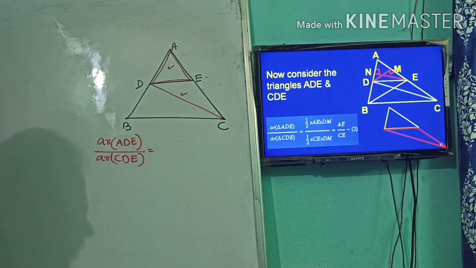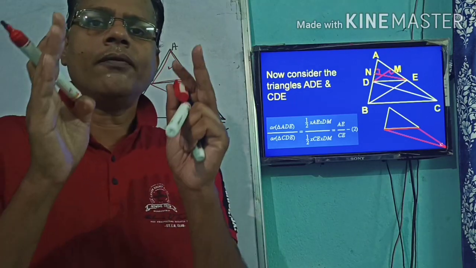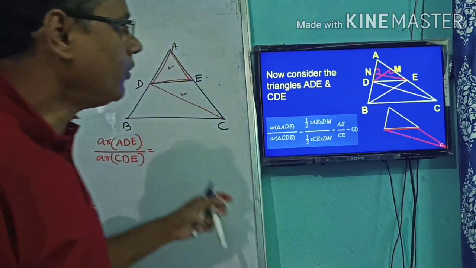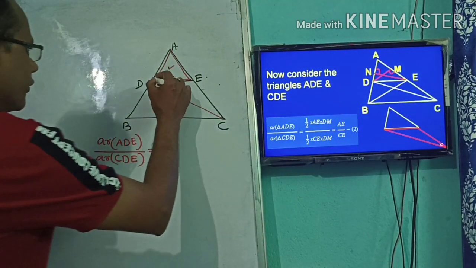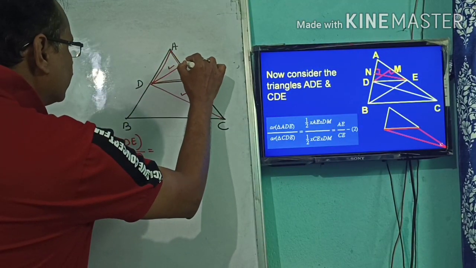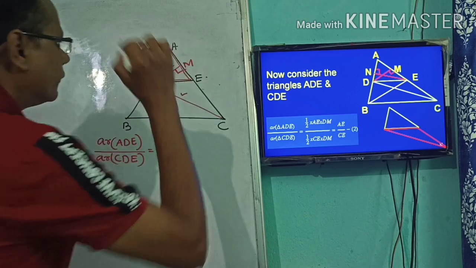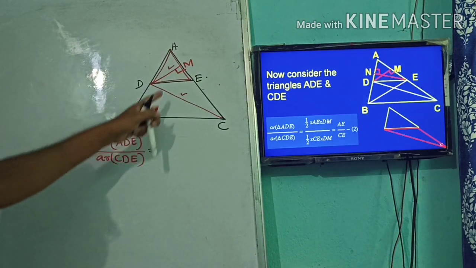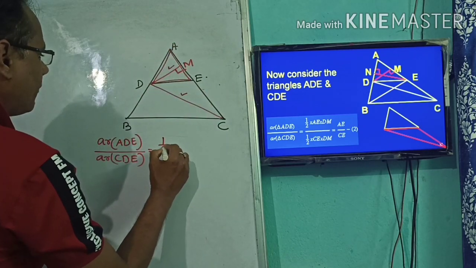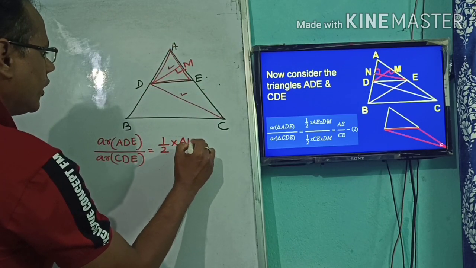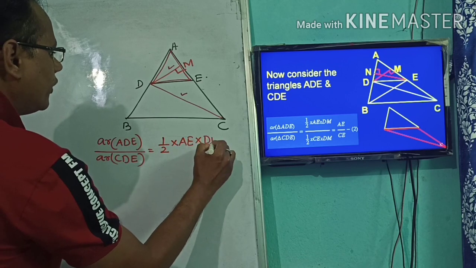Now here, what will be the area of ADE? Upon which side is the altitude drawn? You have to consider this altitude DM. So here, the area will be half into base, which is AE, into altitude, which is DM.